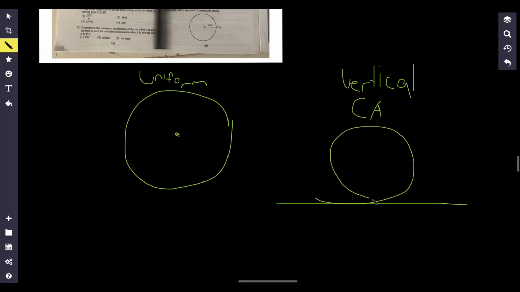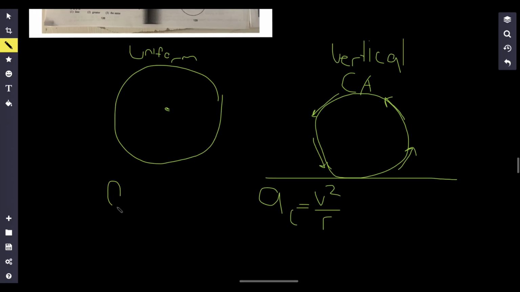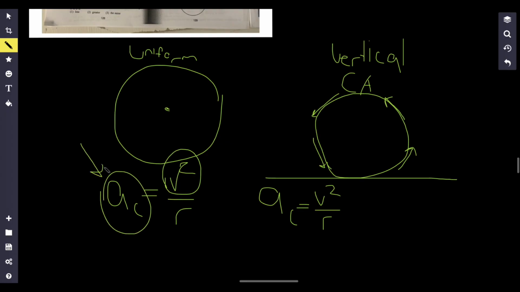Like a roller coaster, something like this, or just a loop, right? Let's say this is some sort of Ferris wheel or whatever. Basically, this is when the magnitude of your centripetal acceleration actually changes. Let me show y'all why. Remember, centripetal acceleration is equal to v squared over r. Now, in uniform centripetal acceleration, most of the time this is a constant acceleration because my velocity term is constant. So the only thing that changes is the direction, but the actual magnitude of the acceleration remains the same.